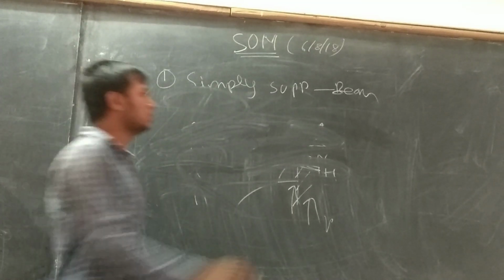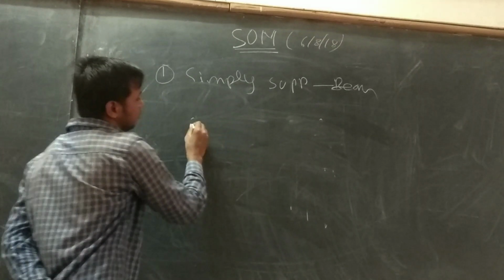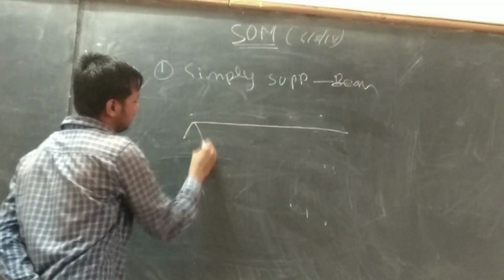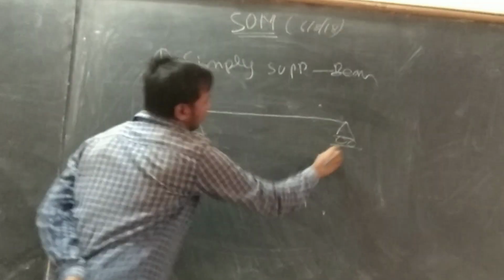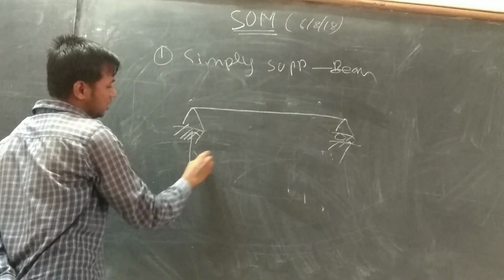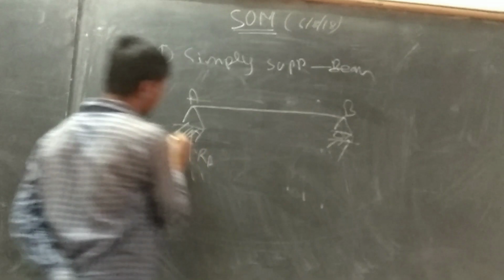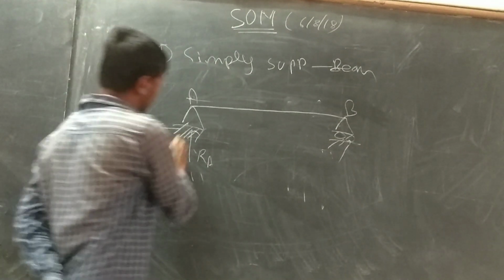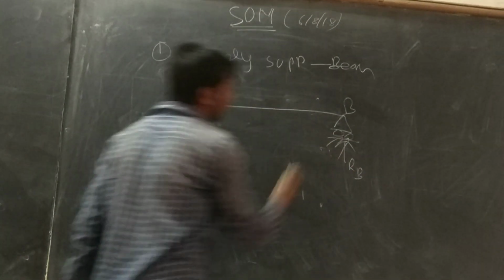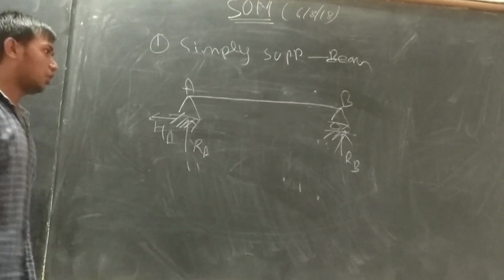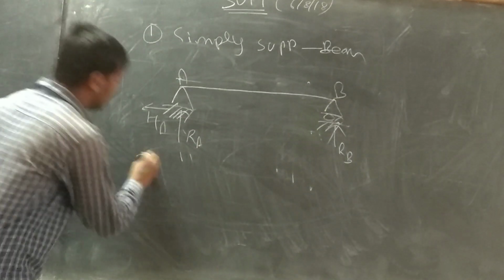First is the simply supported beam. This is the notation of the simply supported beam. At supports A and B there are reactions, one vertical and one horizontal at one support, and one vertical reaction at the other. That's a simply supported beam. Any type of load can be applied on it. Then next is the cantilever beam.